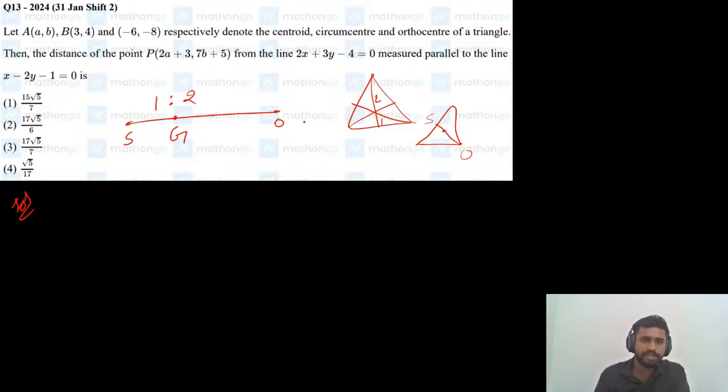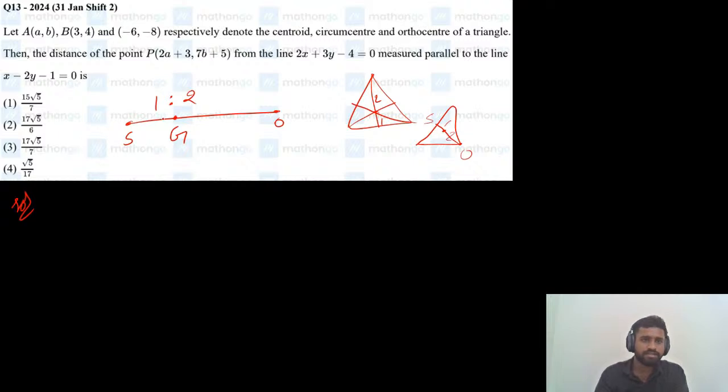You can remember it in reverse also: the centroid will divide the line joining orthocenter and circumcenter in the ratio 2:1. Just remember the centroid divides the median in the ratio 2:1. From the vertex the ratio is 2, and here it is 1. So the centroid will divide circumcenter and orthocenter in the ratio 1:2.